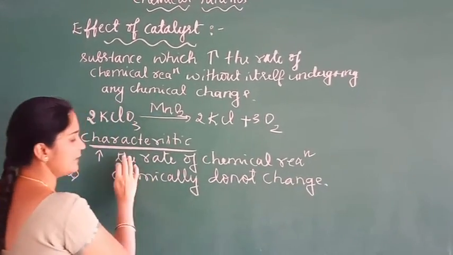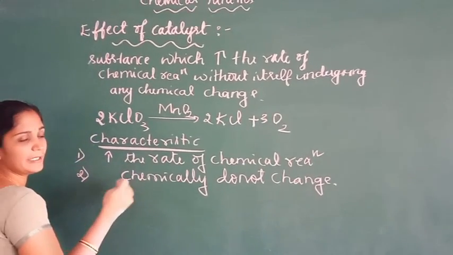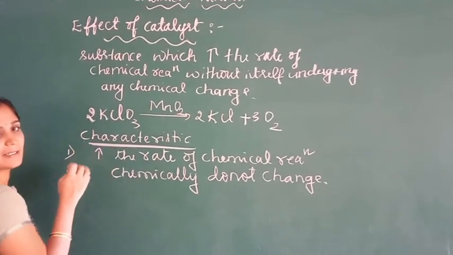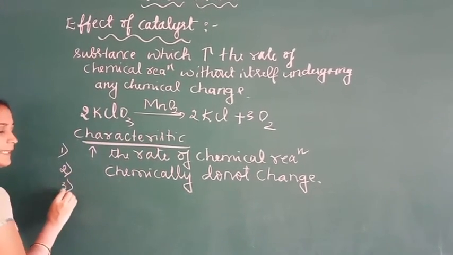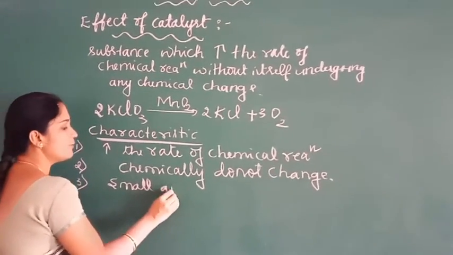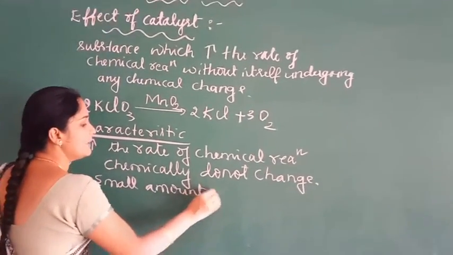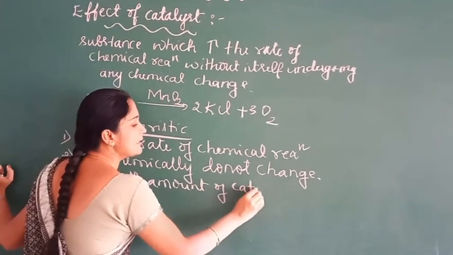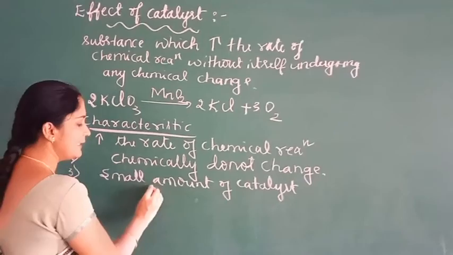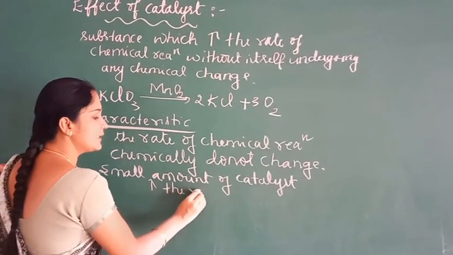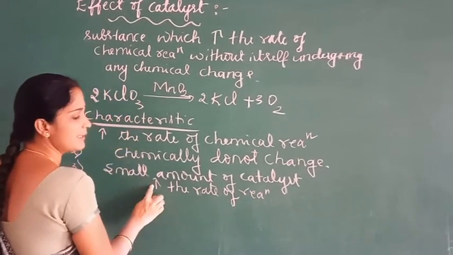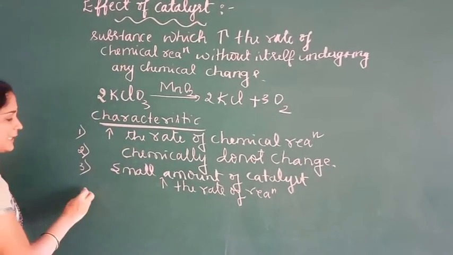So a catalyst does not undergo any chemical change during the reaction, but it just increases the rate of the reaction. A trace amount or small amount of catalyst increases the rate of the reaction. Only a small amount of catalyst can increase the rate of the reaction.